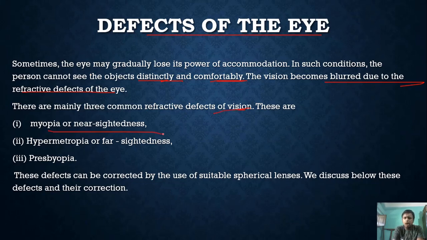These are myopia or nearsightedness, in which we will not be able to see the far objects clearly. In hypermetropia, or farsightedness, we will not be able to see near objects clearly. In presbyopia, we will discuss it later. These defects can be corrected by the use of suitable spherical lenses. We discuss below these defects and their correction.